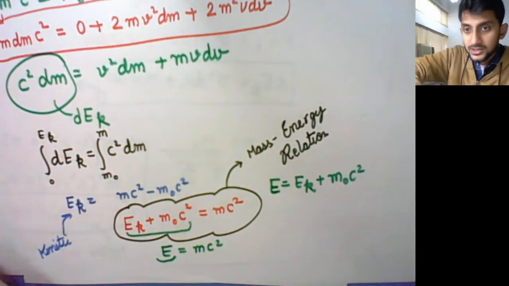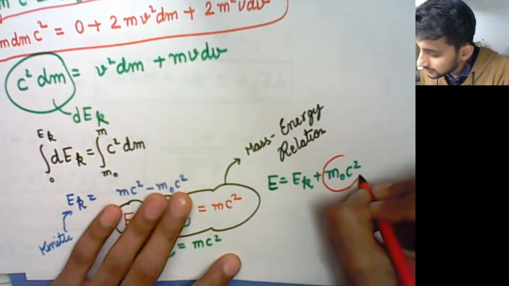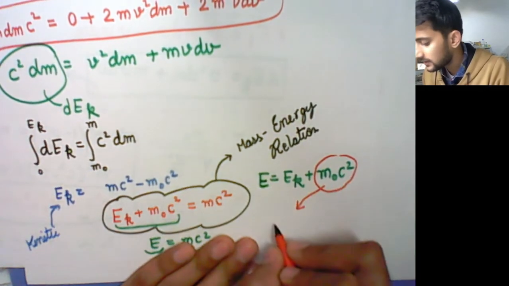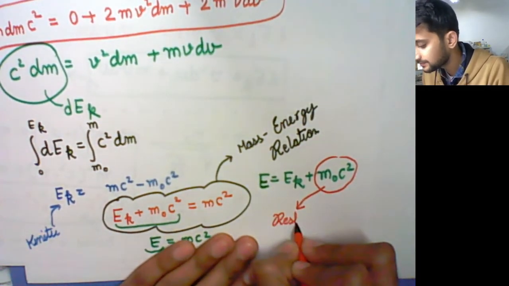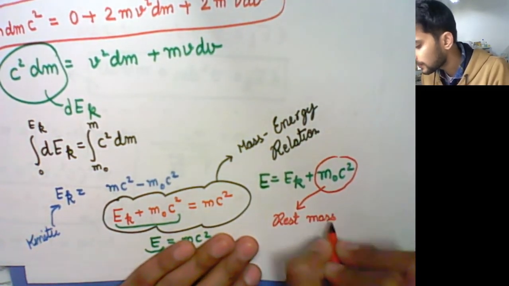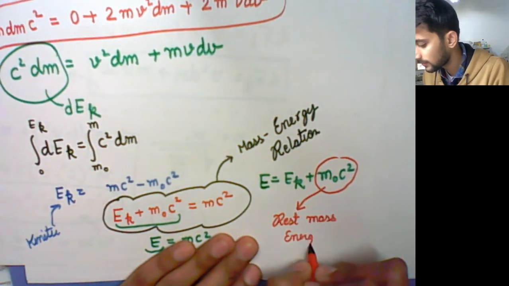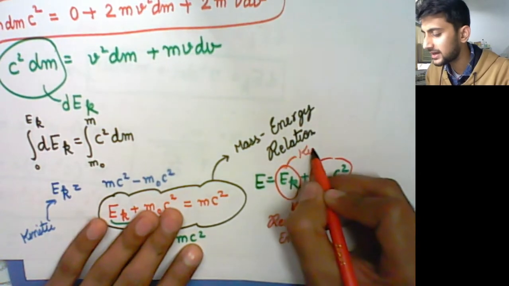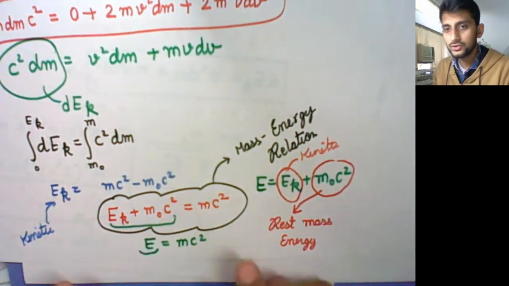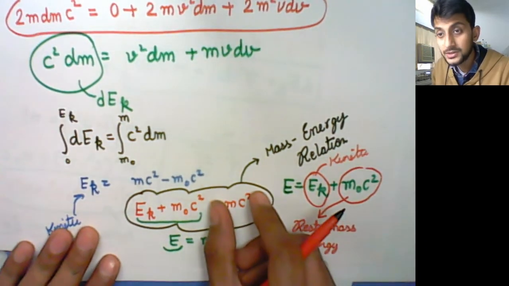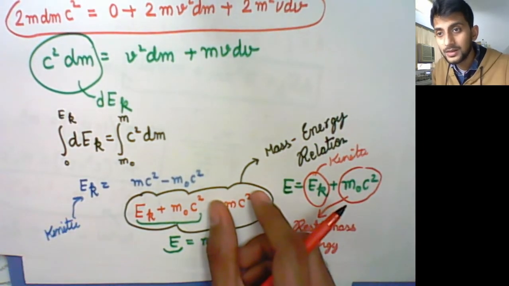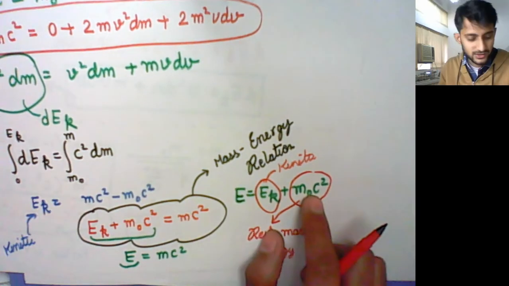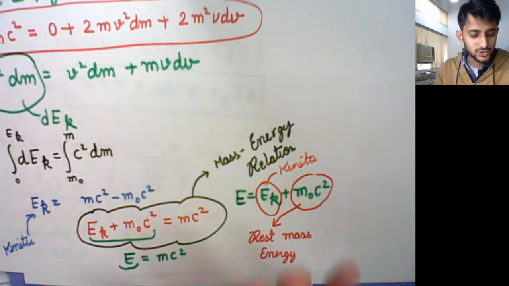Listen carefully. This is called the rest mass energy. And the Ek, as we told earlier, was kinetic energy. So the total energy, which is given by mc square, is the sum of the kinetic energy Ek plus the rest mass energy. So we write E is equal to mc square.